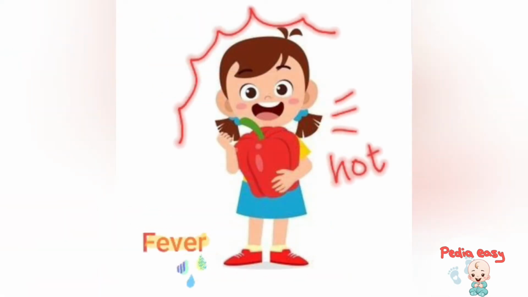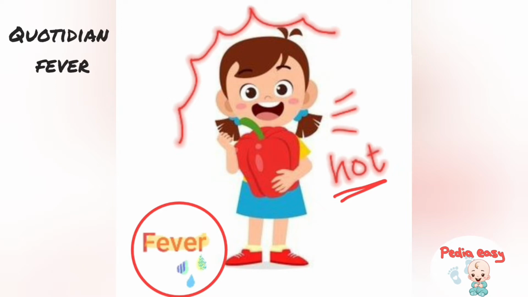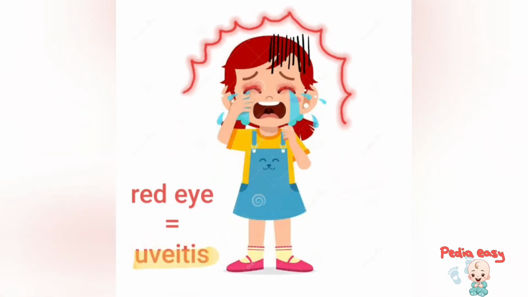So she thought that she should eat the hot pepper. Oh, the hot pepper should make you remember the fever, the hot fever, which is called in this disease quotidian fever. Quotidian fever is a spiking fever which rises once a day and then returns to the baseline. It lasts more than 2 weeks, and it is one of the cardinal signs for diagnosis of the disease.